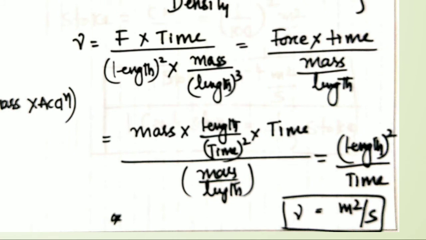So altogether if I rearrange the terms, length square divided by time here. Mass gets cancelled, length gets cancelled, time gets cancelled, length square divided by time. So the kinematic viscosity units are meter square per second. Fine. That is the units you need to understand.